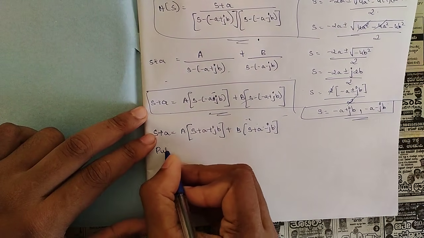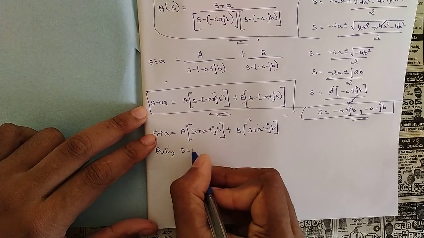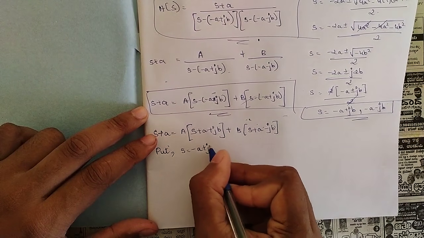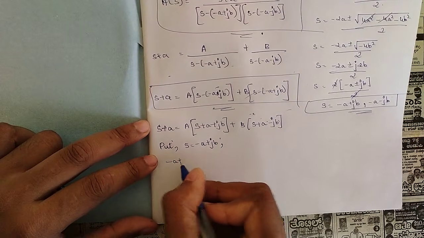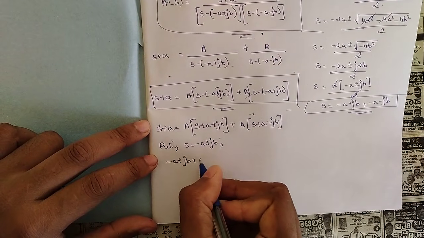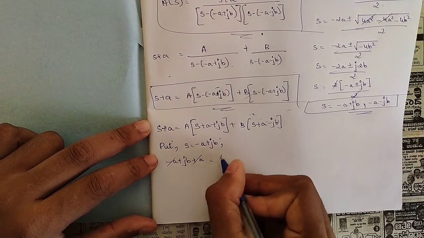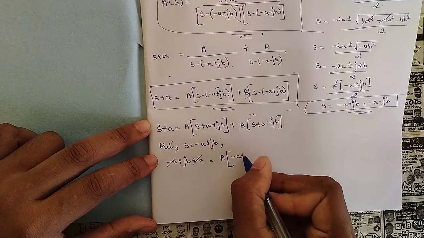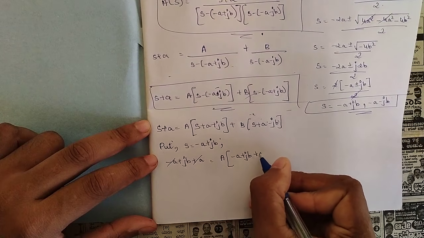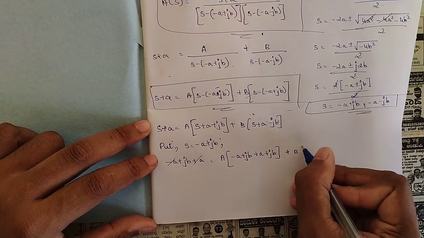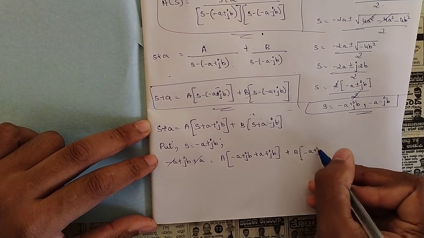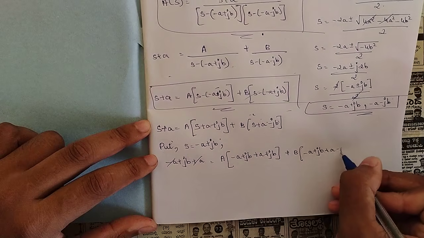So first put the value of s equal to minus a plus jb, that is, here you substitute it: minus a plus jb plus a, here minus a plus a goes, so here also minus a plus jb plus a plus jb, plus B into, so minus a plus jb plus a minus jb.